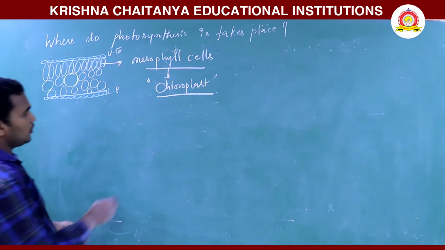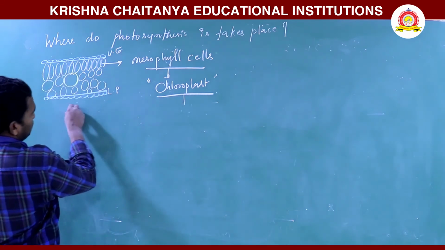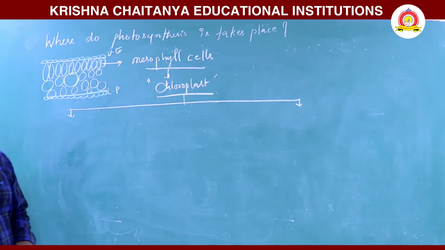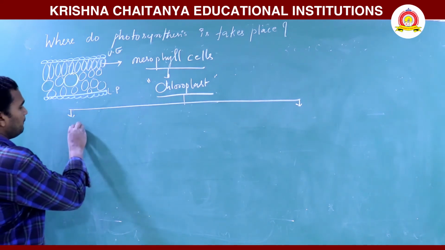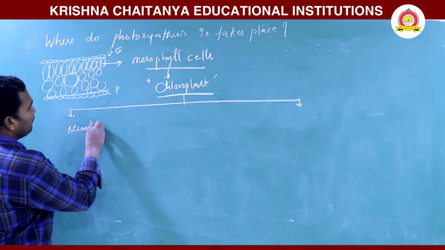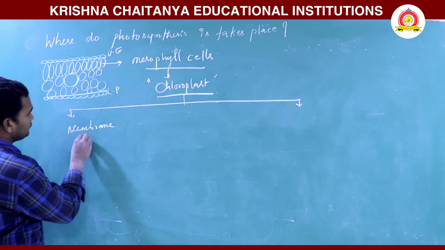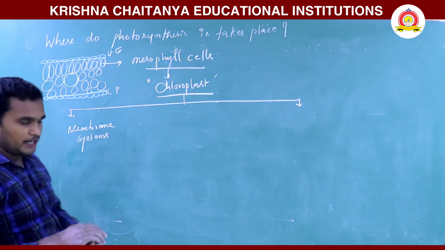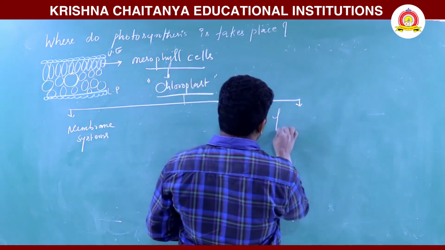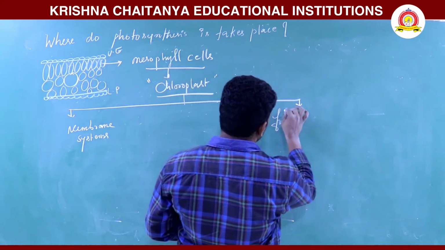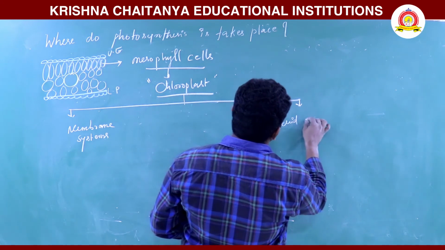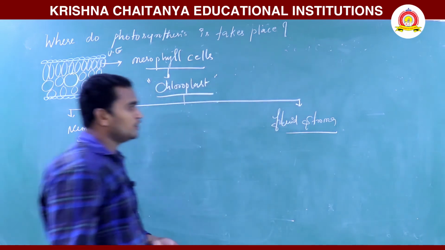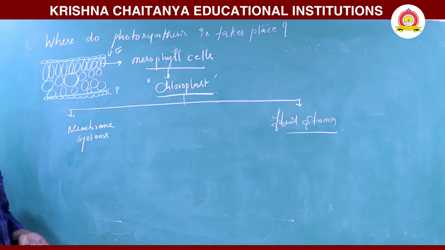Chloroplast is divided into two parts: one is the membrane system, and the next is the fluid stroma.